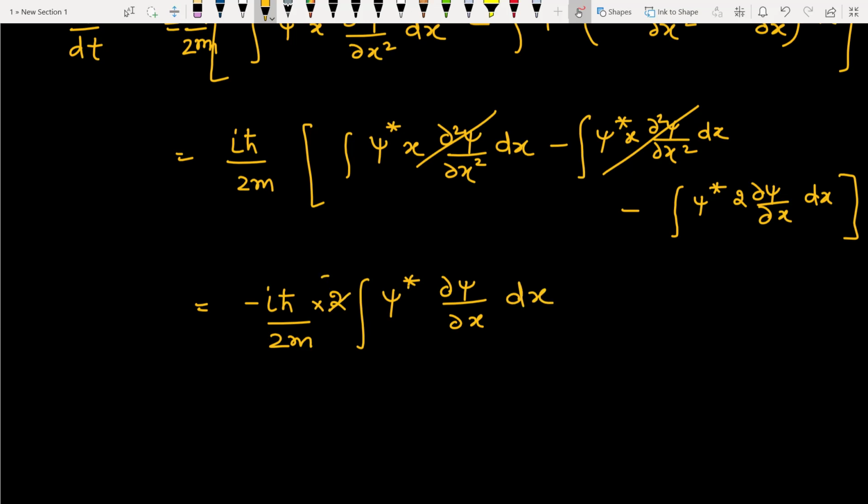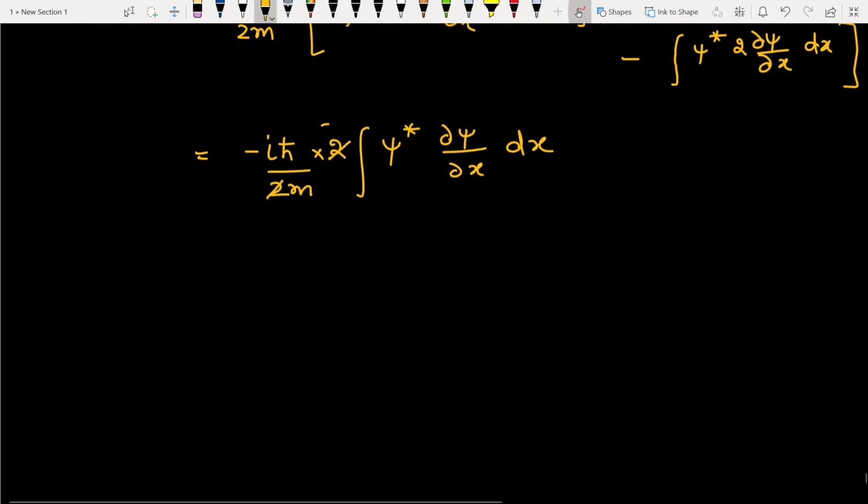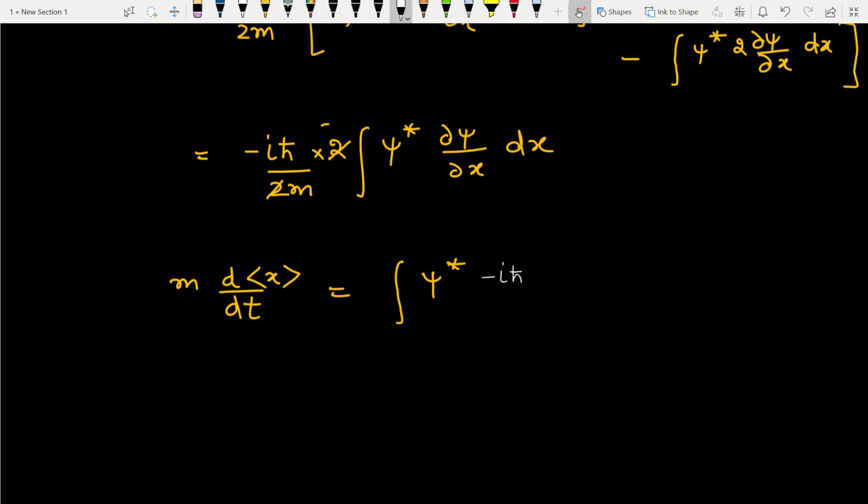Two cancels here. m goes on the other side. i h-cut, we can take it inside. So we get minus i h-cut ∂/∂x psi dx.